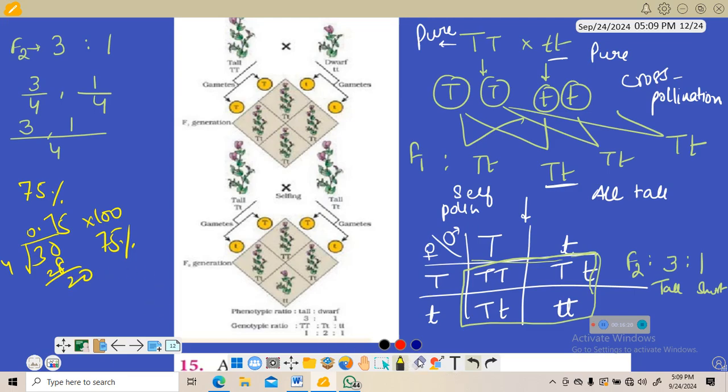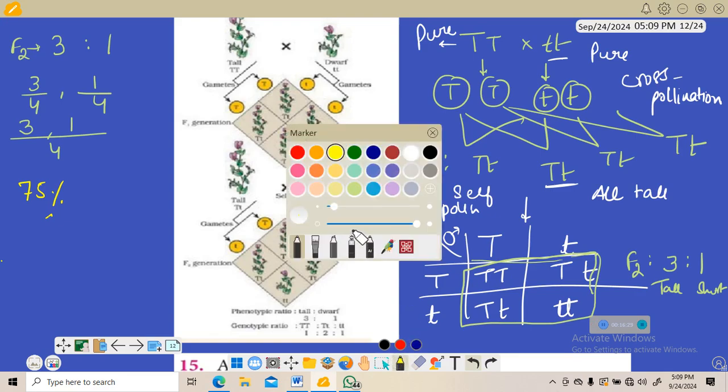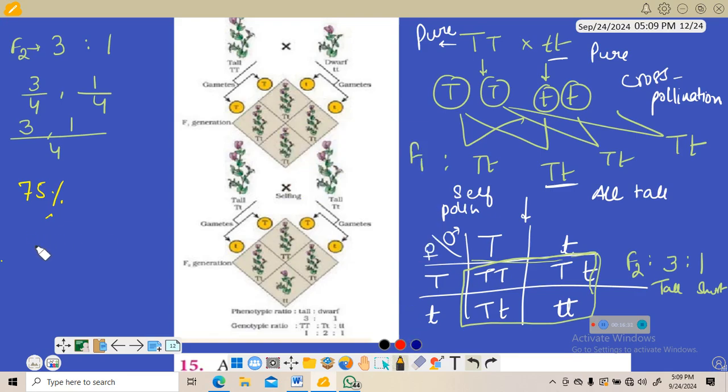Similarly, they can write this ratio 1 also in percent form. 1 divided by 4 in fraction form, then simple maths, 0.25 into 100, you will get 25%. So this is in percent form. They can also write in F2 generation what percentage is there, so that is 75% to 25%.